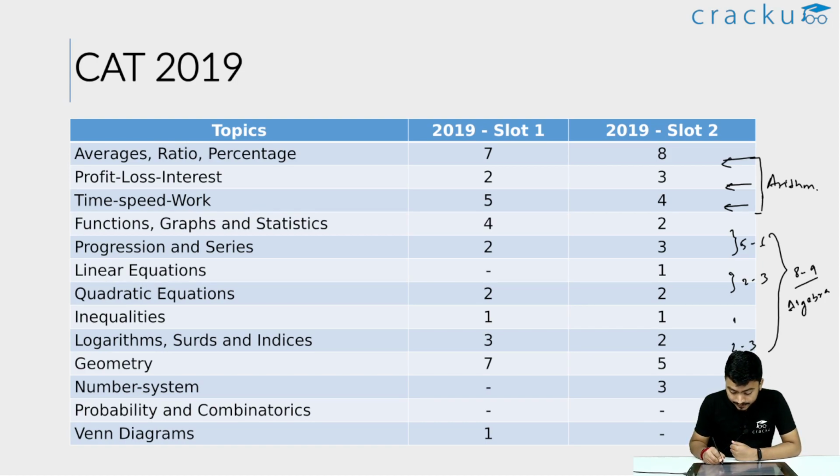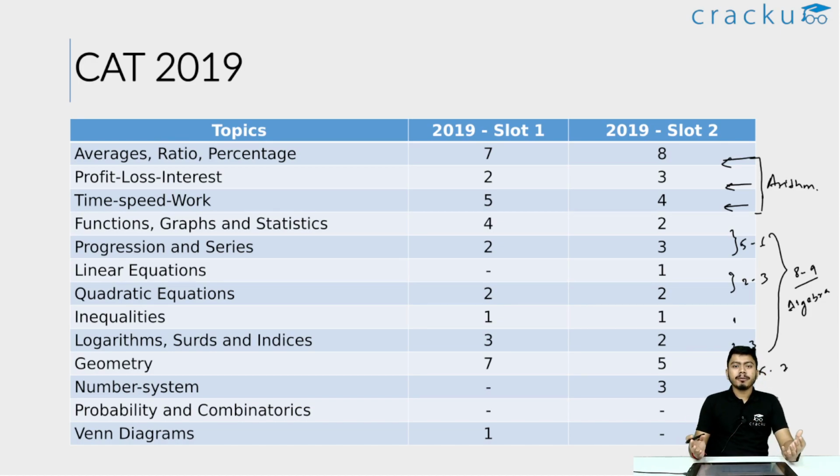Geometry again had as high as 5 to 7 questions in each of the slots. As you can see, probability and number systems did not have many questions as far as 2019 was concerned. So it might have 1, 2, 3 questions. Venn diagram, again, as I mentioned, in the 2020 paper it might come, it might not come. However, you can't leave that out because DILR will require a good knowledge of that topic.